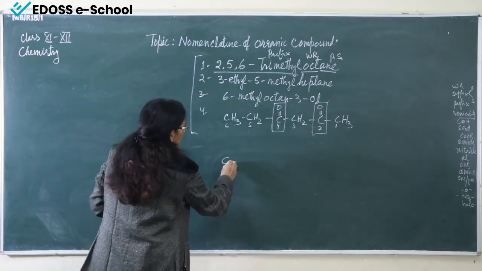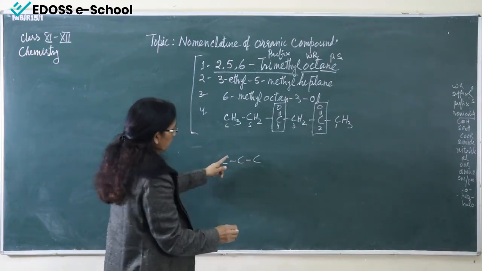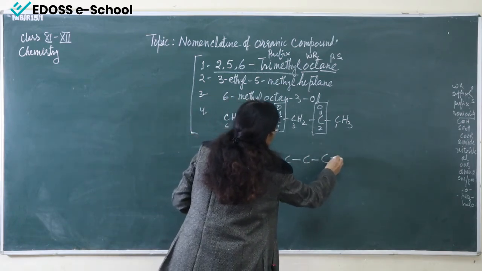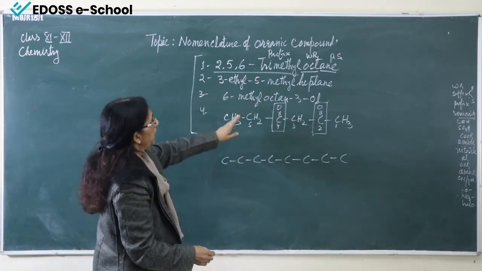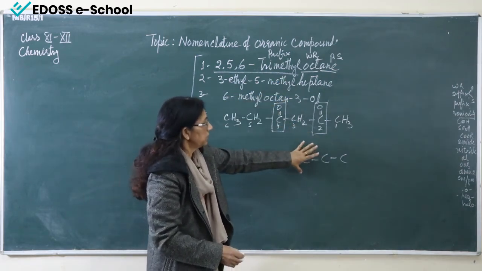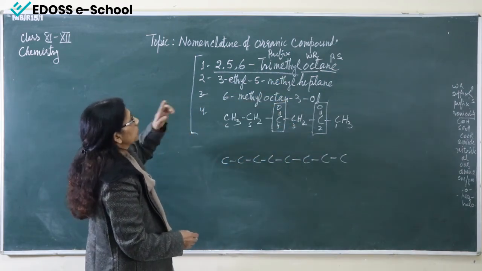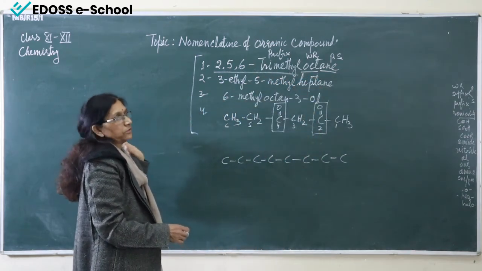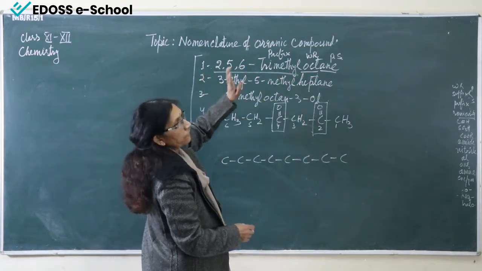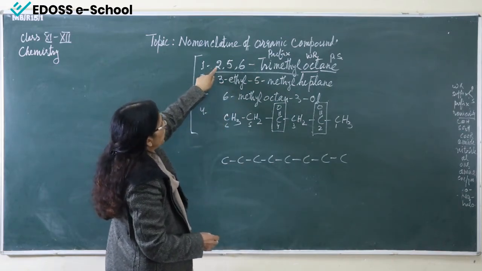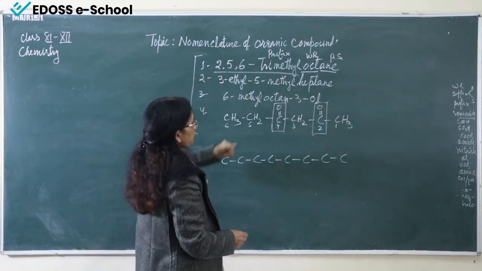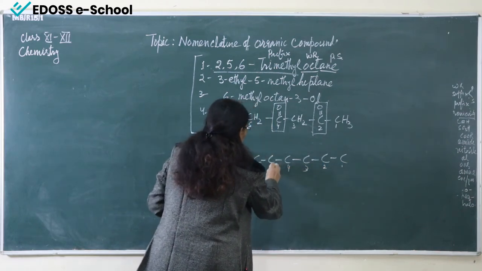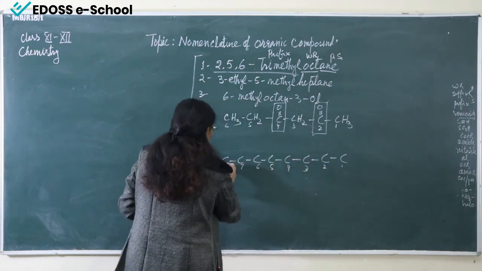So we will draw an 8 carbon chain: 1, 2, 3, 4, 5, 6, 7 and 8. After writing this word root, we come to ane, so all are single bonds. Now we have to add the prefix. So at 2, at 5 and at 6: 1, 2, 3, 4, 5, 6, 7 and 8.